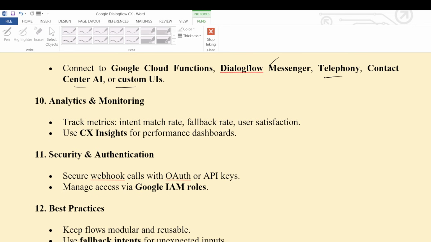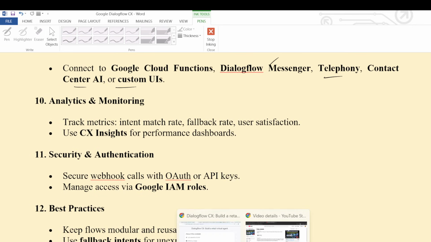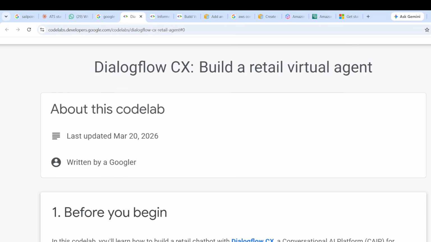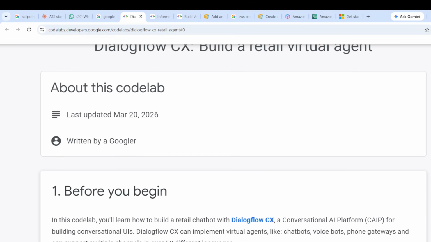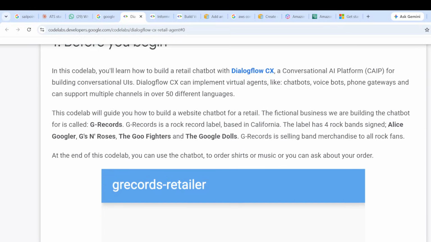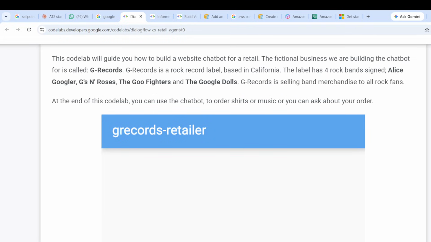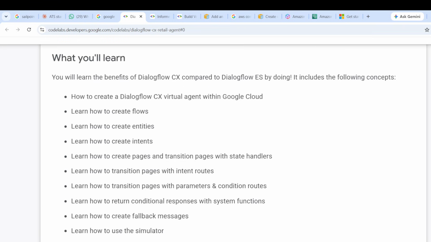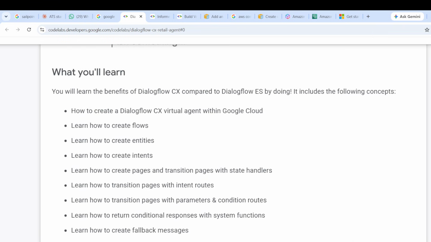Now I will show you in Dialogflow CX how to create this. This is Dialogflow CX: build a retail virtual agent. Before you begin, you need to set up your environment in Google Cloud for Dialogflow CX. We need to create the project, enable billing, and enable the APIs. After that, we need to create the flows.